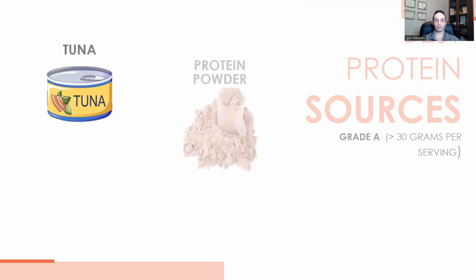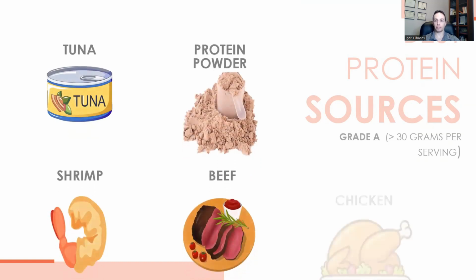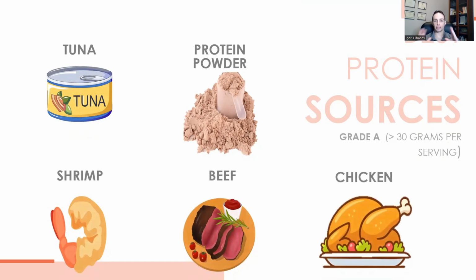And so if you're wondering, what are the best protein sources? Well, the best protein sources are the ones with 30 grams of protein per serving or more. These are what I call grade A protein. Some examples are tuna, protein powder, shrimp, beef, chicken. And this list is not exhaustive. There are other grade A protein.